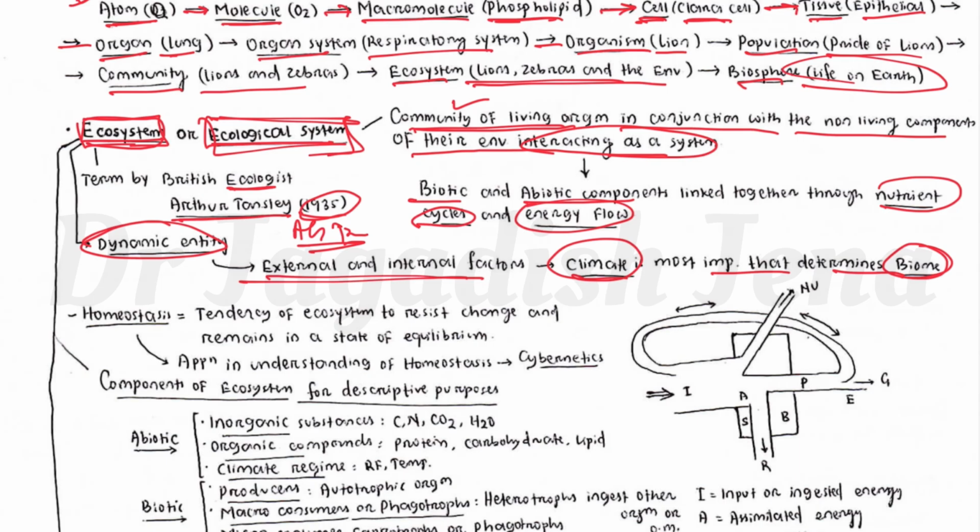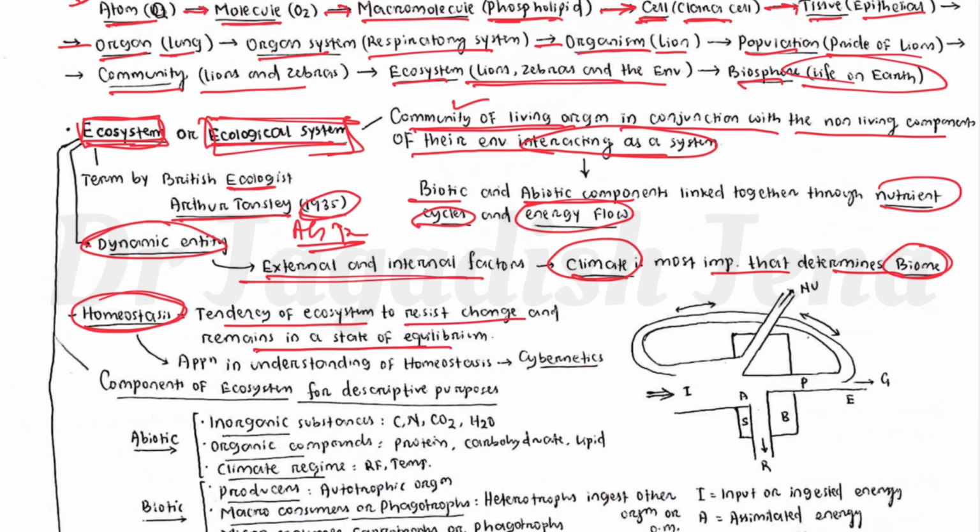Then in an ecosystem, one process that is going on is called homeostasis, an important process to maintain the status quo of life. Homeostasis is the tendency of an ecosystem to resist change in the surroundings and remain in a state of equilibrium.